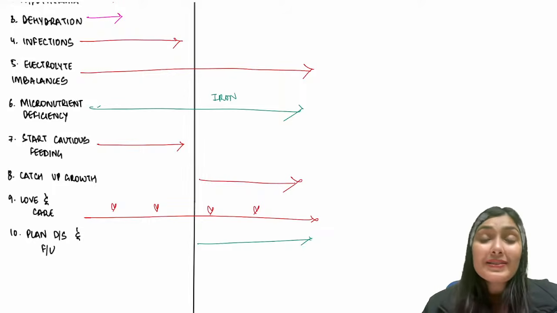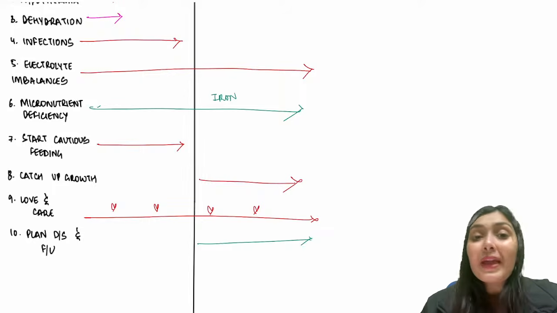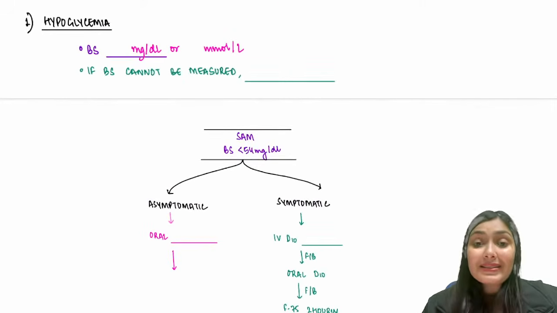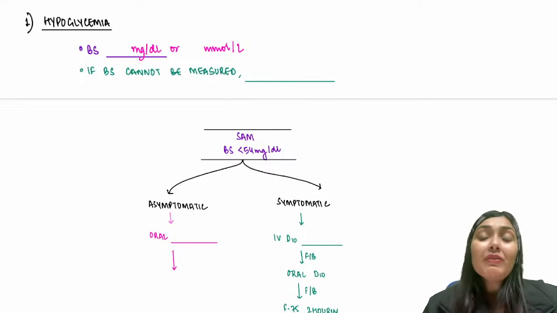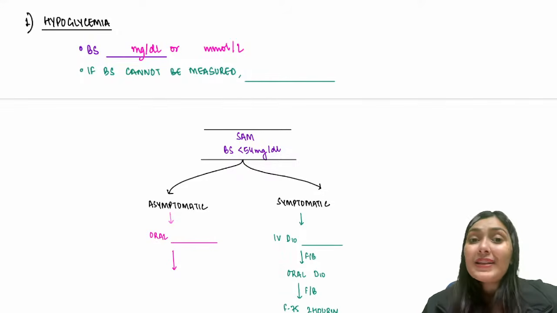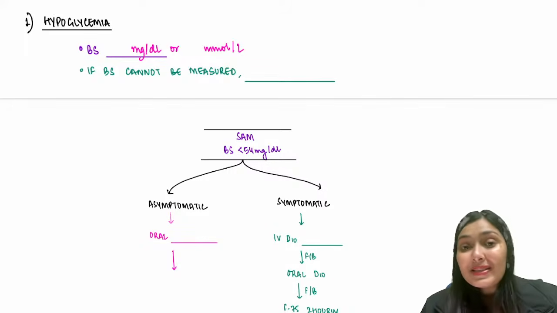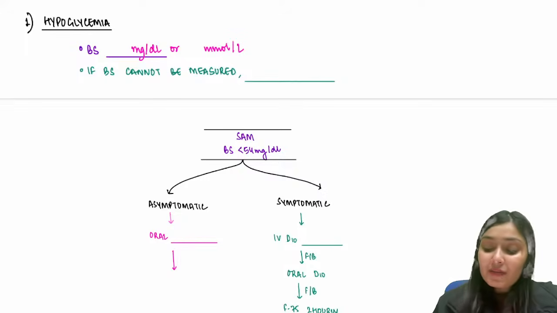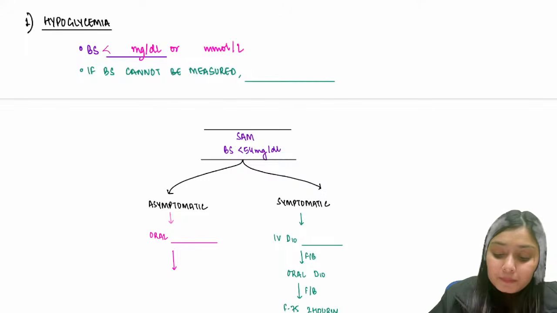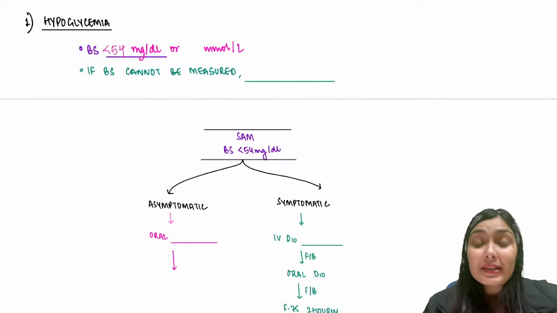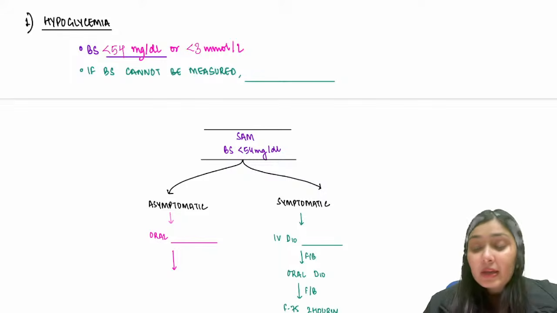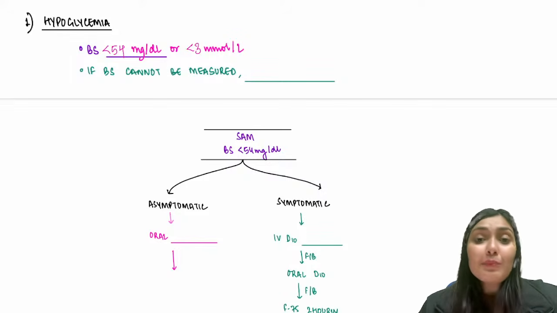Explain about the hypoglycemia in a SAM child. Tell how you're going to manage hypoglycemia, hypothermia in a SAM child. So without further ado, let's start with the first topic, that is hypoglycemia. So how do you define hypoglycemia in SAM? Hypoglycemia in neonatology, we know, is less than 45. But here in a SAM child, the hypoglycemia definition is less than 54 milligram per deciliter. And if millimole you have to tell, then that would be less than 3 millimole.